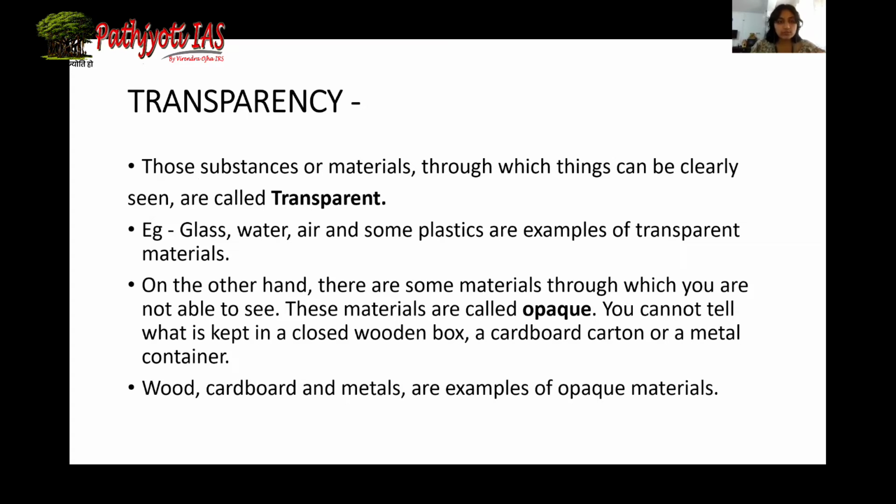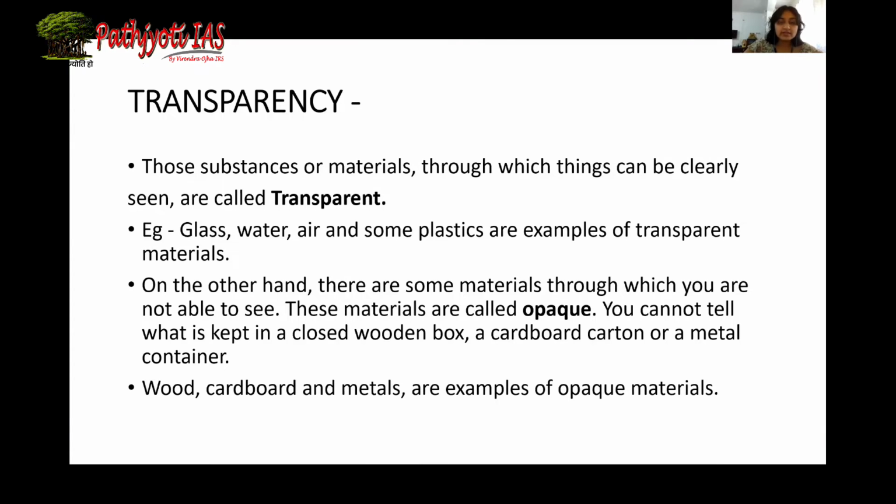Now that was all about solubility. Moving on, the last property, it is transparency. Now transparency, the substance or material through which we can clearly see through them. They are transparent. For example, glass, water, some plastic, they are all examples of transparent materials.